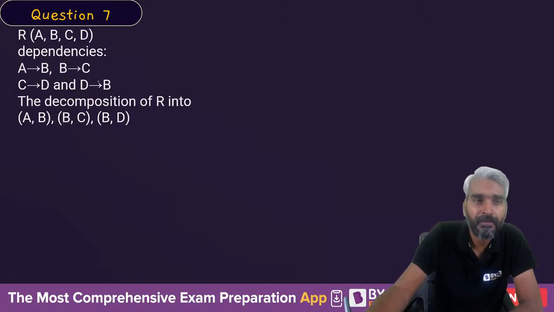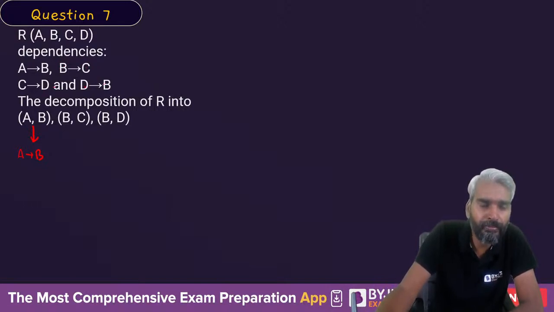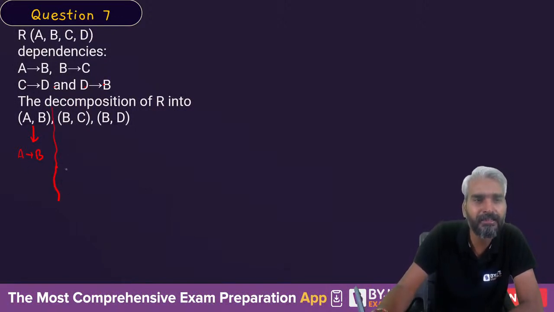So this is the relation. Give me the FDs of this set. Can A determine B? Yes sir, A determines B, therefore A implies B will be a part of this. What will be B closure? B to C, C to D and D to B. But can B ever determine A? No sir, B cannot determine A, therefore this is the only FD present in this relation.